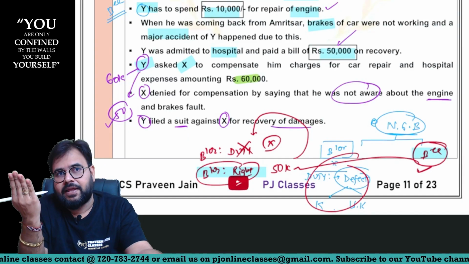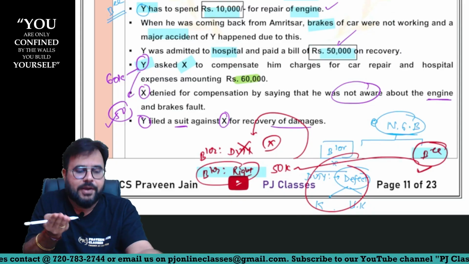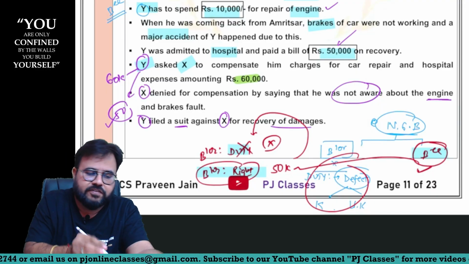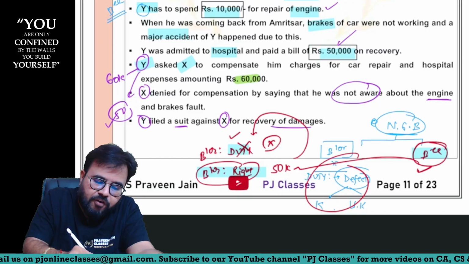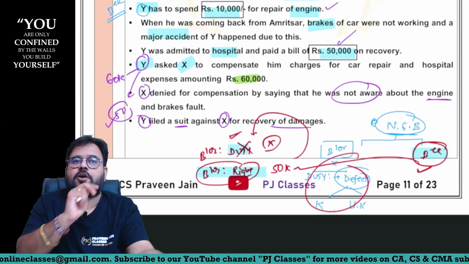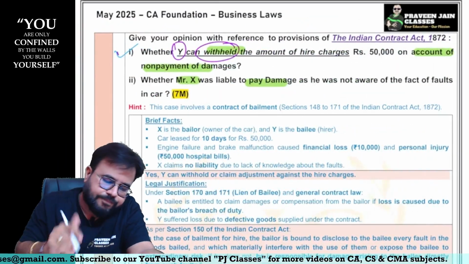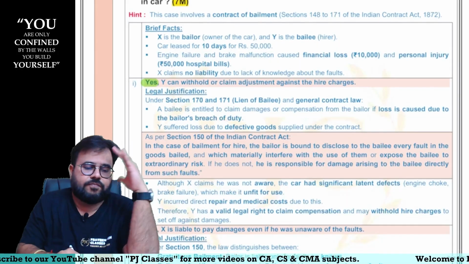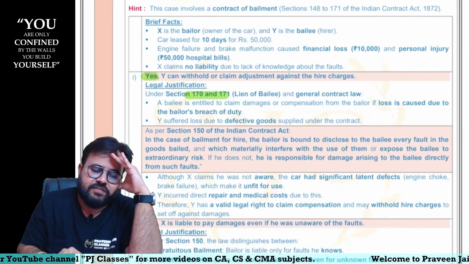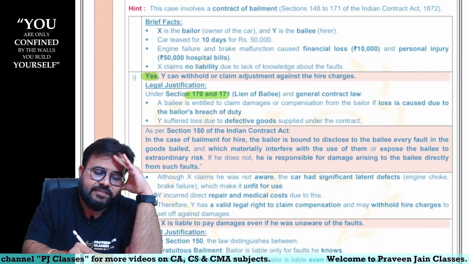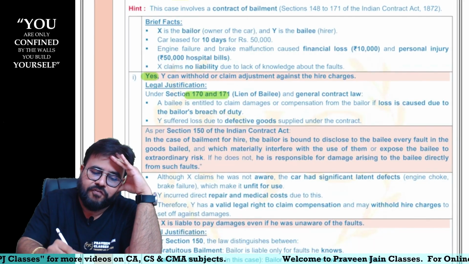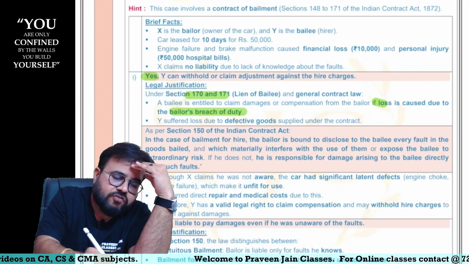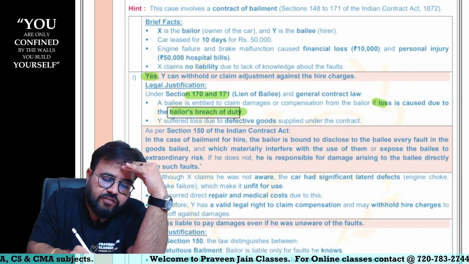Now can I say, bailee, you need not perform your duty because bailor did not perform his duty, sir. So when bailor did not perform his duty, you also need not perform your duty, sir. So that is what it is written. So can he withhold the money? Answer is yes. Section 170 to 171. Bailee is entitled to claim compensation from the bailor if loss is caused due to bailor's breach of duty. Correct hai? What is the duty of the bailor, sir?